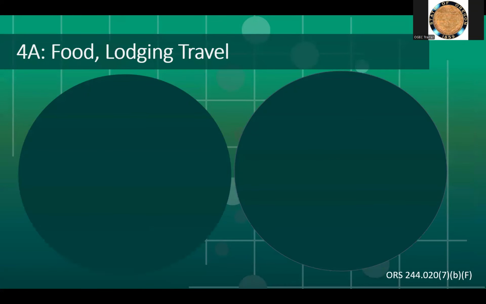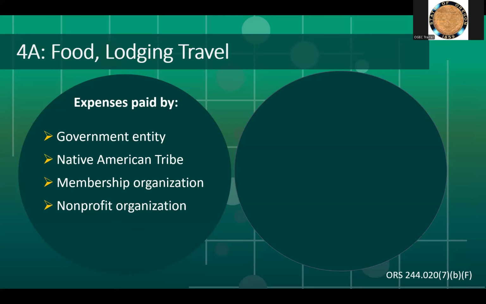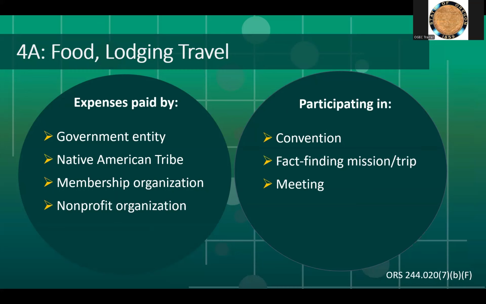Question 4A of the SCI requires SCI filers to list any expense that exceeds $50 that was accepted under the F gift exception. This is where expenses must be paid for by an outside entity that is a government entity, a Native American tribe, membership organization, or nonprofit organization. Again, this does not cover food, lodging, or travel paid by your own public body. The public official must be participating in a convention, fact-finding mission, trip, or meeting where you are scheduled to speak, participate in a panel or discussion, or represent government.